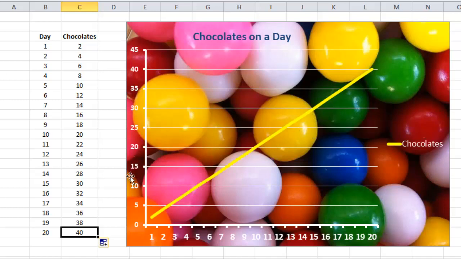This type of growth is known as linear growth because the chocolates are increasing gradually, and the graph of this growth is a straight line as shown in the picture.